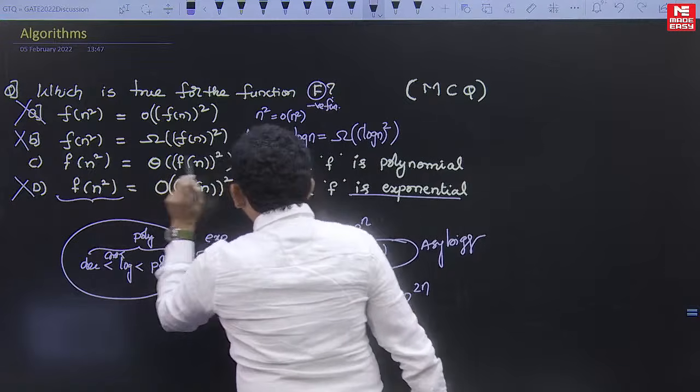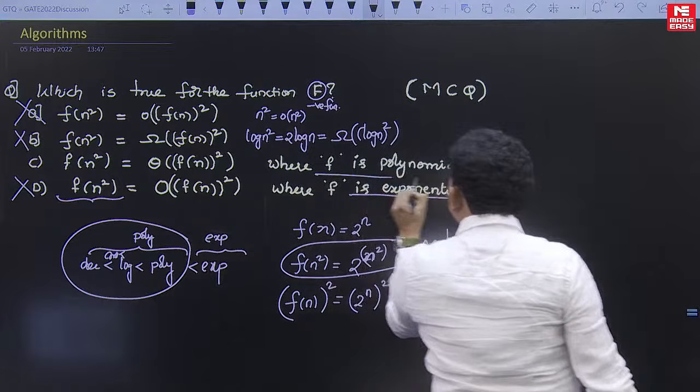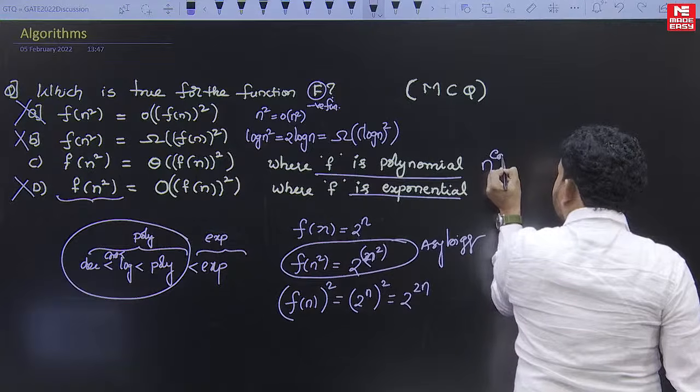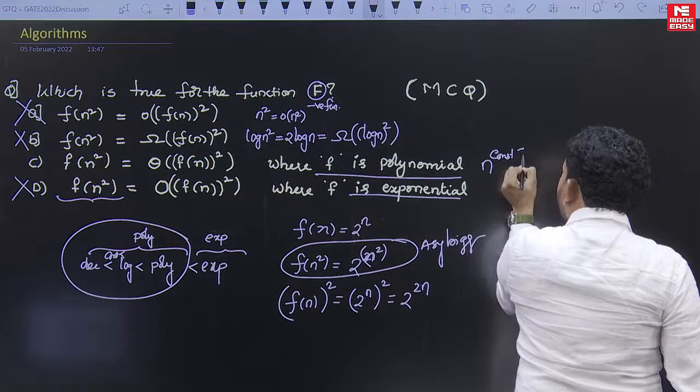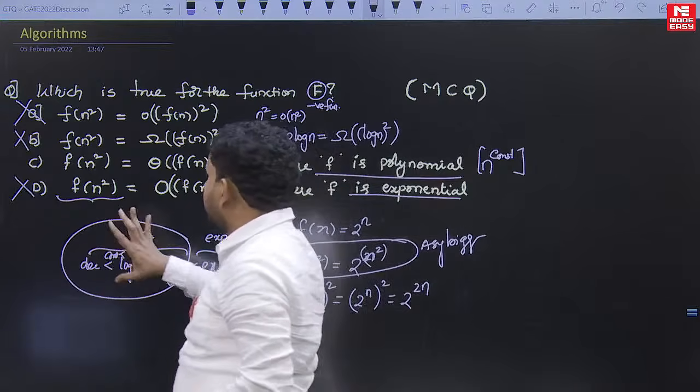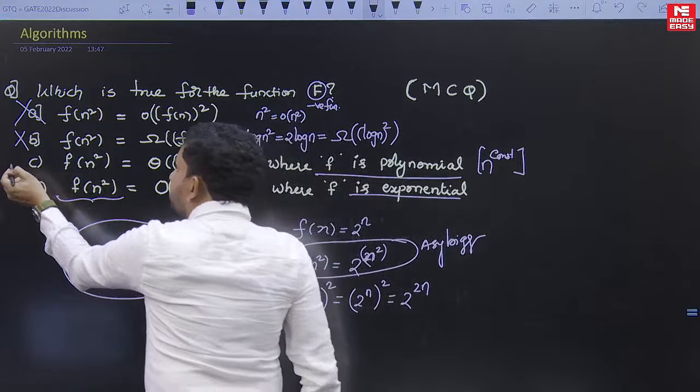But if you take polynomial functions only in the form of n power constant, not log and all, then option C is going to be true.